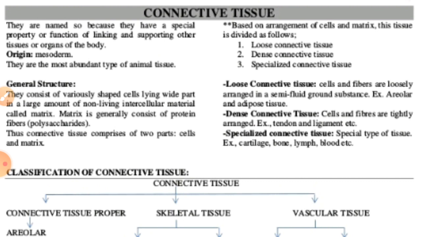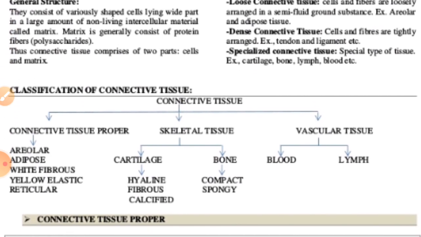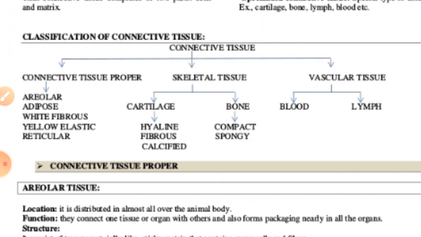So on the basis of all these structures, the connective tissues are classified into three categories, right? We can say the loose connective tissue, dense connective tissue, and specialized connective tissue. So on the basis of their structures, there are different types of connective tissue, and sometimes some special type of specialized connective tissue is found.